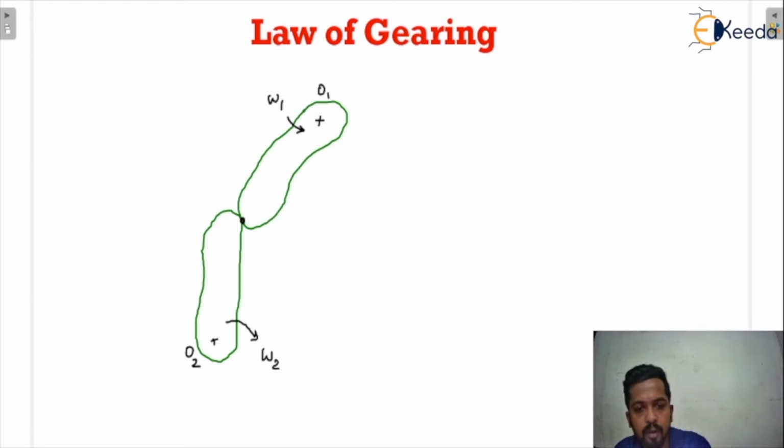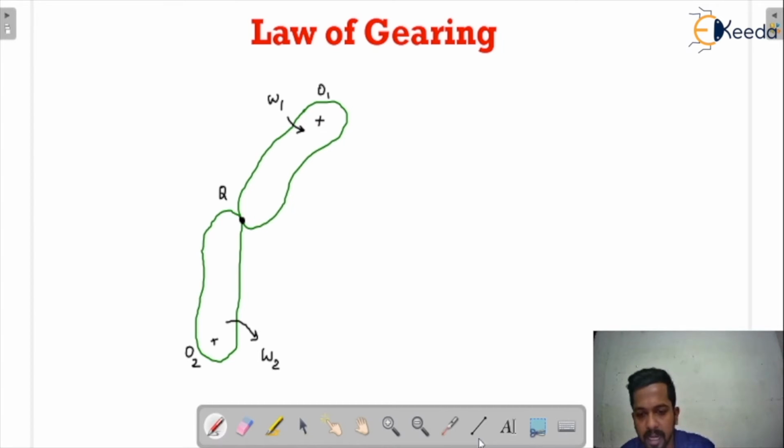The meeting point of these two bodies is at Q. I'm going to connect them, that is O1Q and O2Q. Now I can connect O1O2 also.